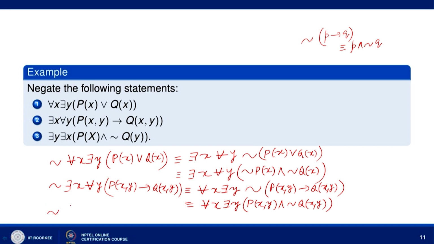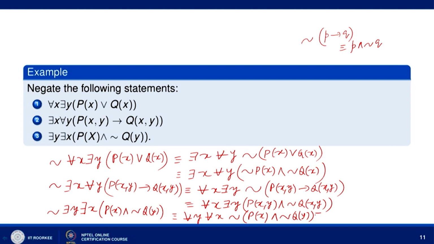Now, let us go to the third. Negation of there exists y, there exists x, and then p x and negation of q y. Negation of there exists becomes for every y, negation of there exists becomes for every x, then negation of p x and negation of q y.